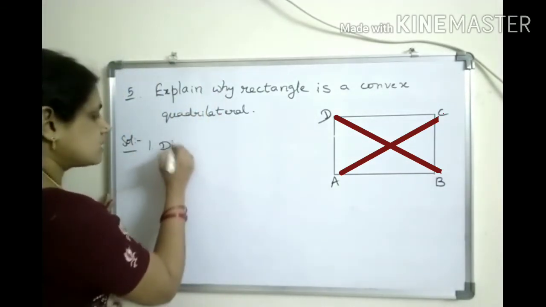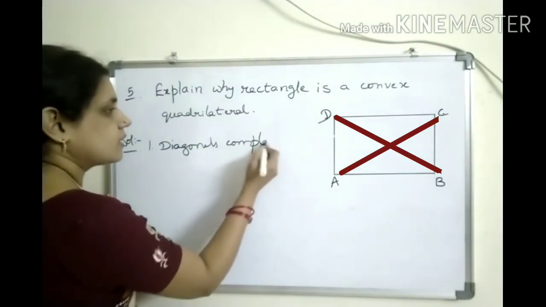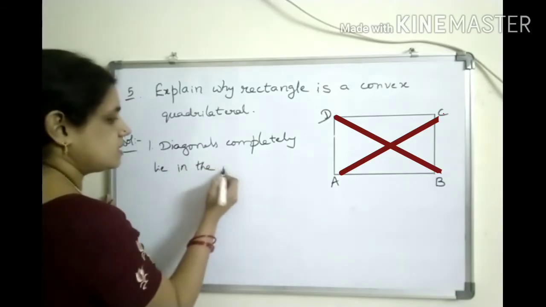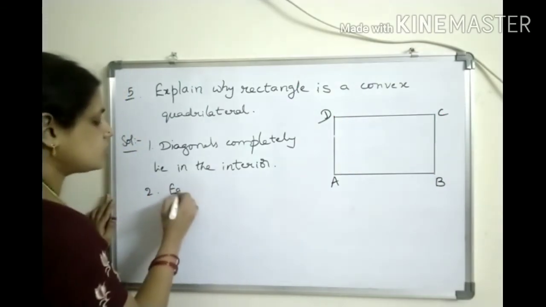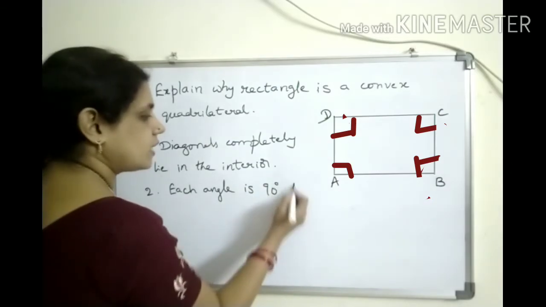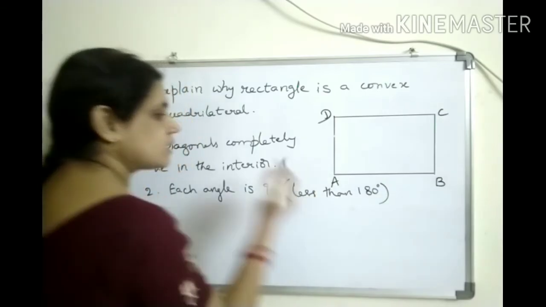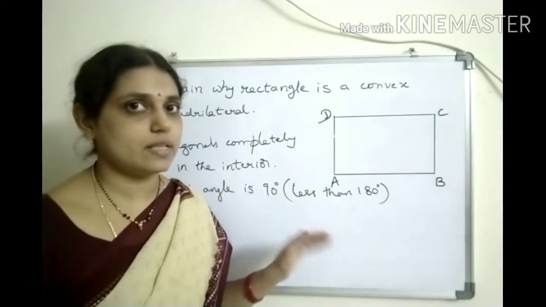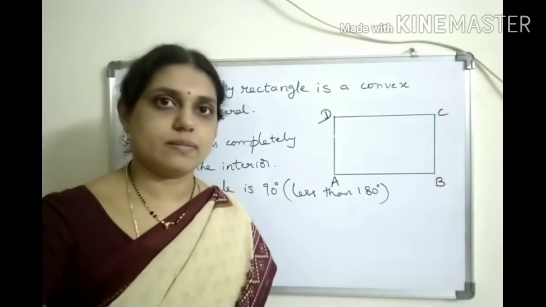So diagonals completely lie in the interior. Okay, and next each angle is 90 degrees, means what actually? Each angle is less than 180 degrees only. In convex polygons, not only quadrilateral, in any convex polygon each angle will be less than 180 degrees only. So in that way rectangle is a convex quadrilateral.